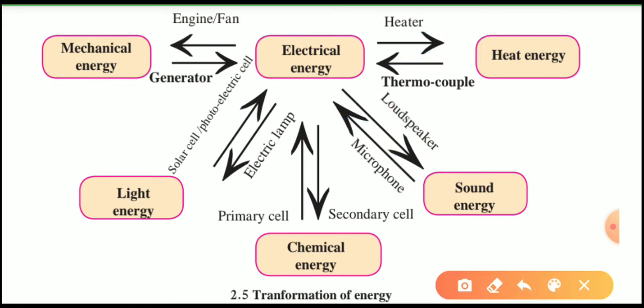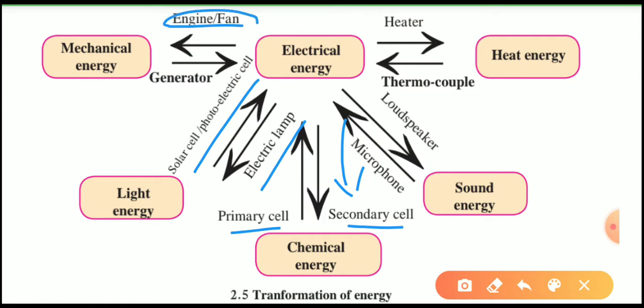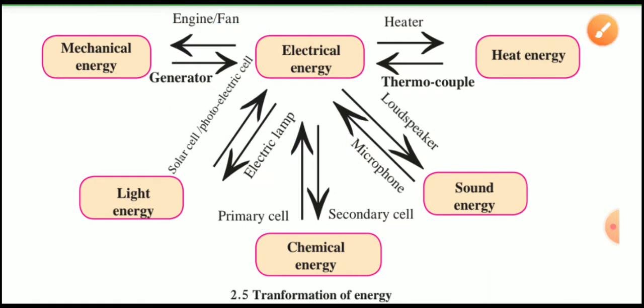Similarly, electrical energy is converted into chemical energy by a secondary cell, and chemical energy is converted into electrical energy by a primary cell. And again, electrical energy we can convert into light energy by an electric lamp, and that light energy we can convert into electrical energy by a solar cell or photoelectric cell. And electrical energy we can convert into mechanical energy by using an engine or fan, and that mechanical energy we can convert by using generators. So these are transformations of energy from one state to another. Now we'll see the law of conservation of energy.